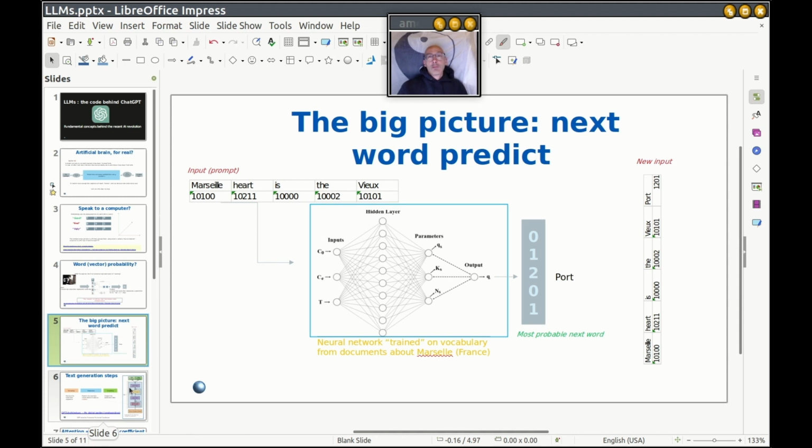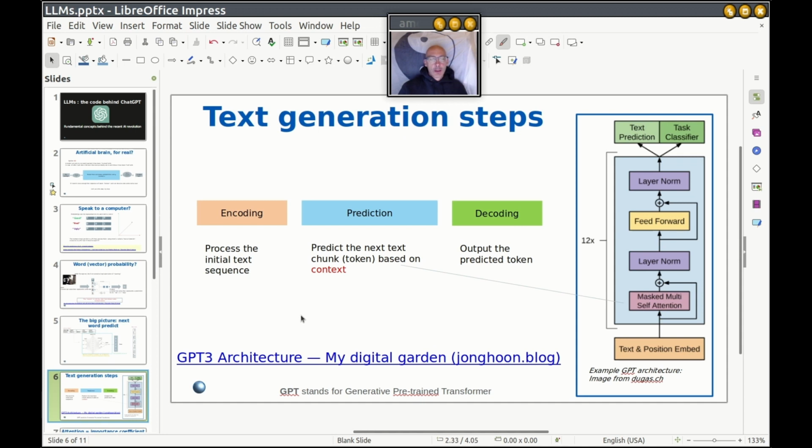Of course, this is the general idea. What is the architecture that allows this? The architecture that you will hear about is the GPT architecture. So, generative pre-trained transformer. What is a transformer? Well, it is this. An ensemble of encoding, which processes the initial text sequence, prediction, and here we have something called attention. We will see it later on.